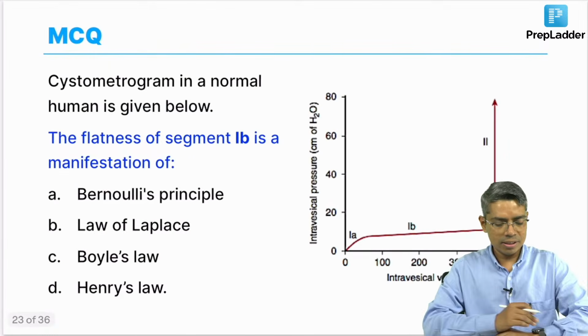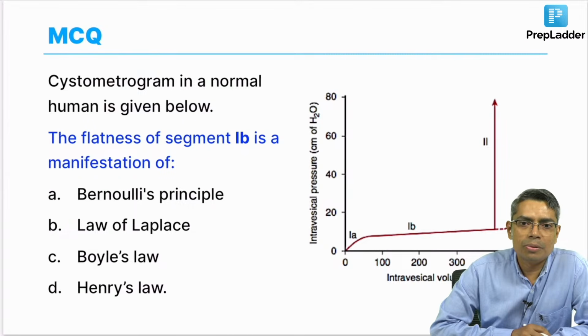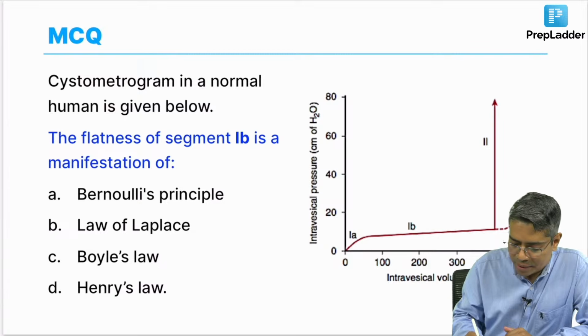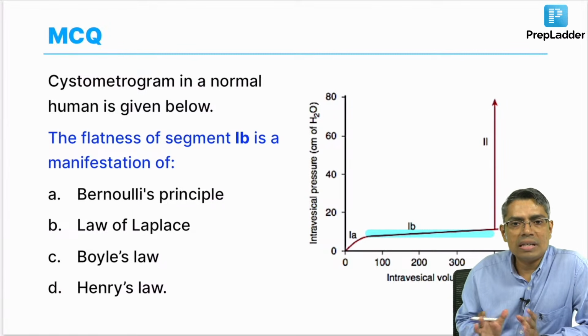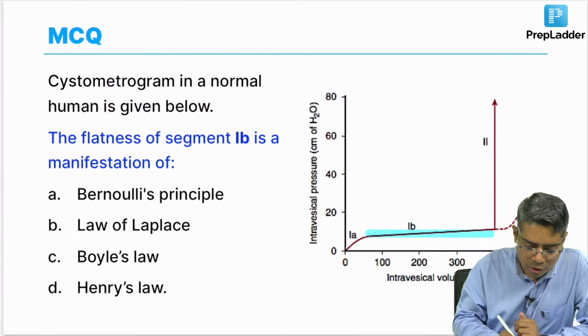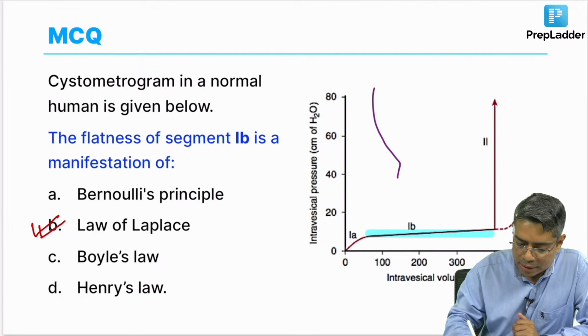Okay. Next question. Again a repeat question, previous year question. So, you all know the answer that in cystometrogram there is a flat portion. This flat portion indicates that pressure is not rising, and this is a typical application of which law? This is a typical application of Laplace law.